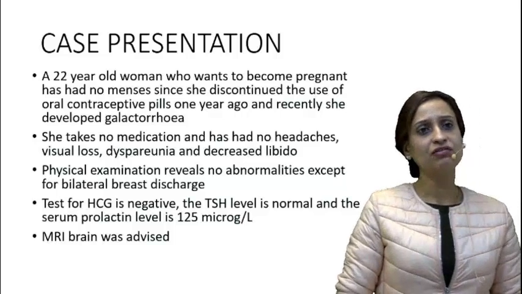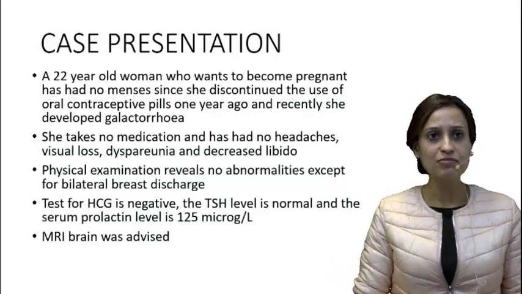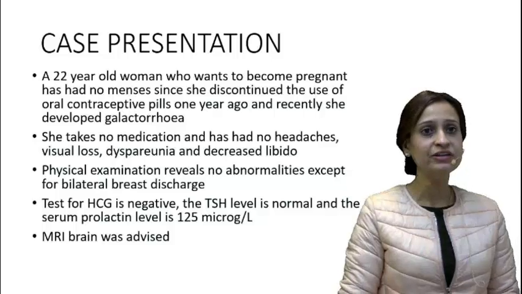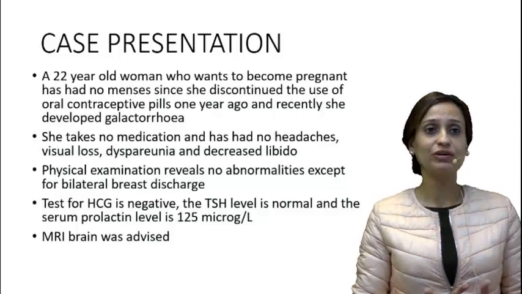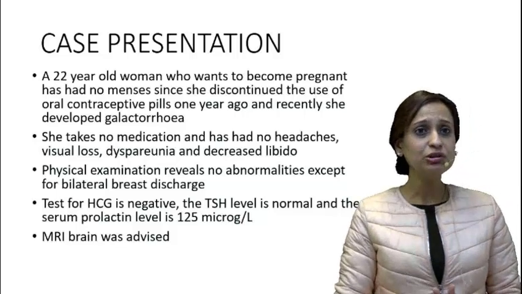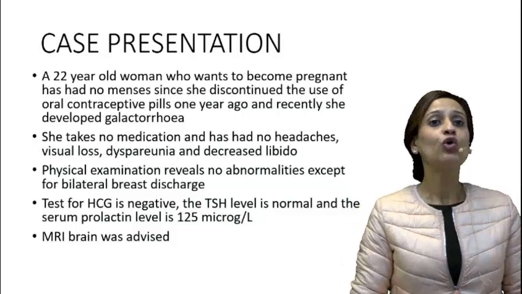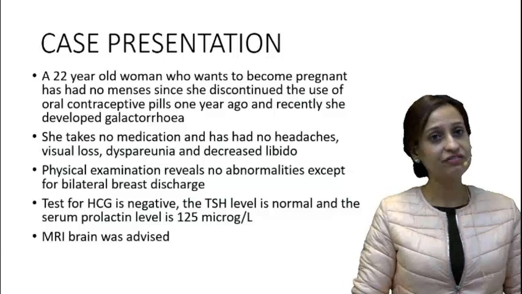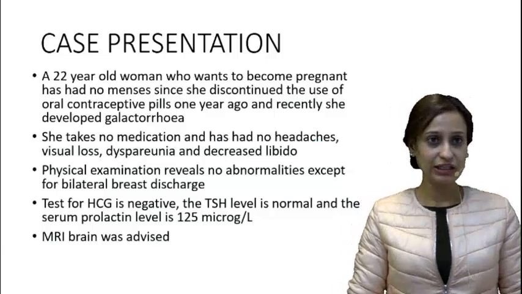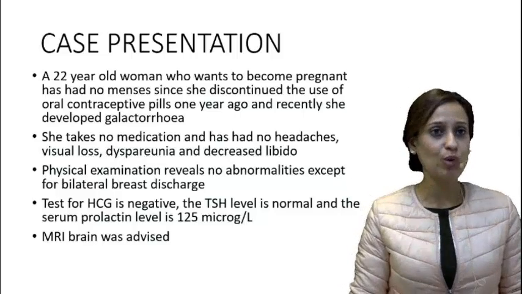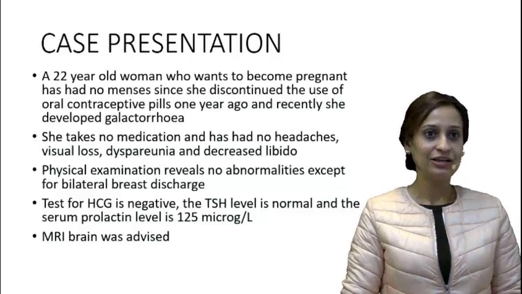We followed up this patient with the labs, so her HCG testing was negative. The TSH level turned out to be normal, and the most important thing, which you can see here, is that her serum prolactin level turned out to be 125, which is significantly raised. And because the serum prolactin levels were significantly raised, this patient was now advised an MRI brain.